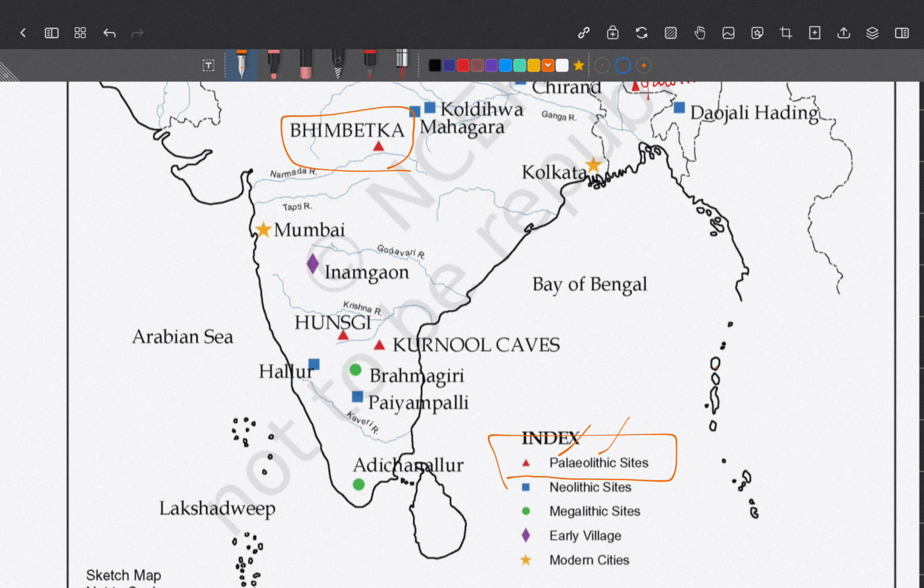Then we have Kurnool caves. Kurnool caves is in Andhra Pradesh. So Kurnool caves is also an important Paleolithic site. Then we have Hunsgi in Karnataka. So Bhimbetka, Kurnool caves and Hunsgi, these are the Paleolithic sites present in India. Okay. Then we'll move on to the Neolithic sites.